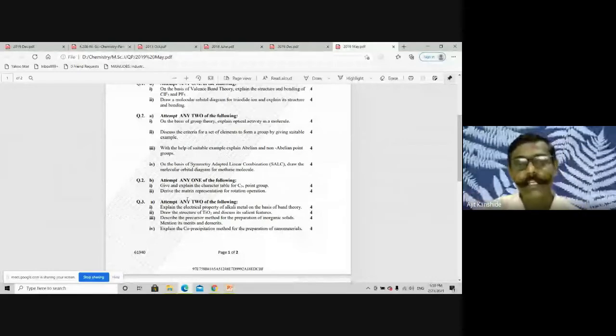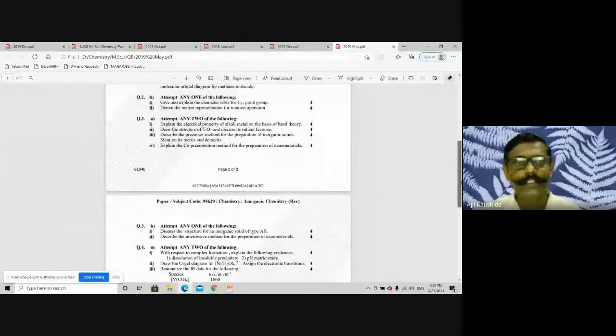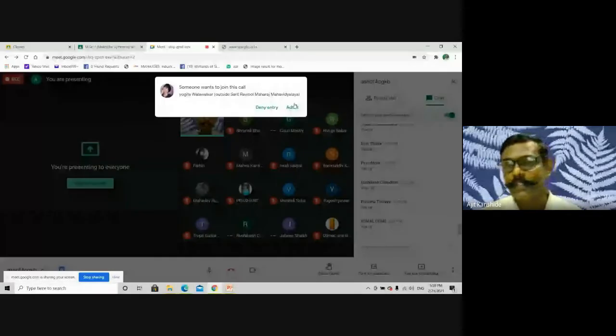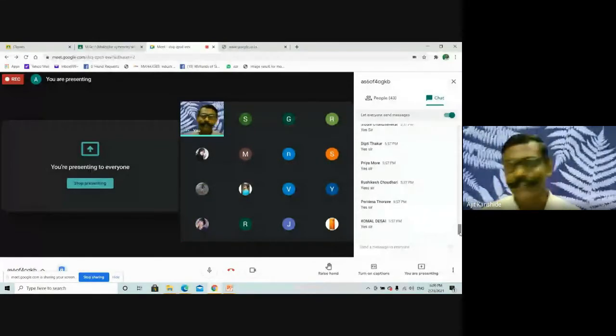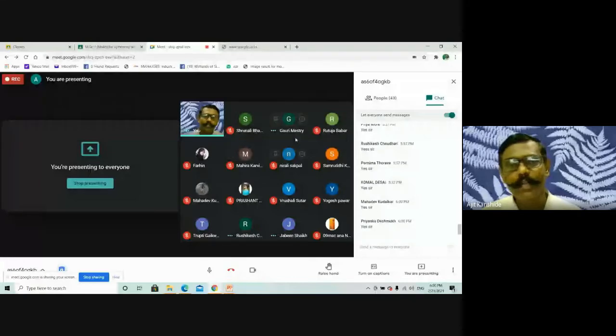Now see next. Derive matrix for rotation operation. Can you answer the question? These 2 questions, please unmute and talk. Can you explain the terms involved in the C3V point group, that is the character table, and the matrix for rotation operation? Can you establish, can you obtain? That is my question. Can you answer these 2 questions? Out of those 2, only 1 was expected. Now it is over. I'm not understanding why replies are not there. Shrunali, Gauri, Rutuja, Farin, Mahira, Nirali, why are replies not there?